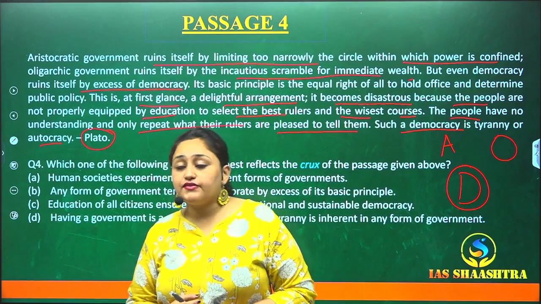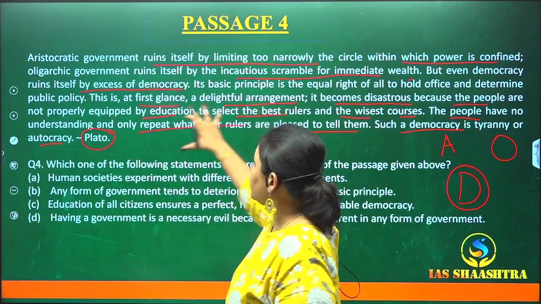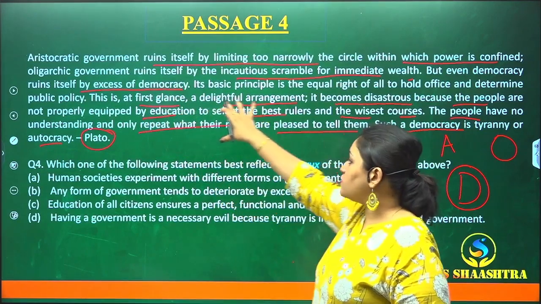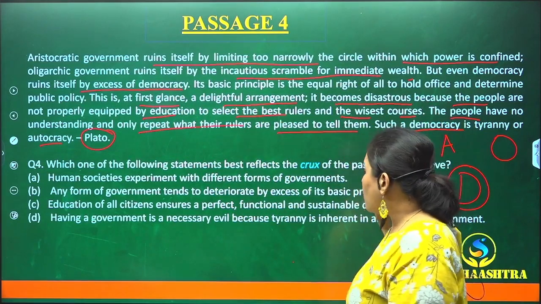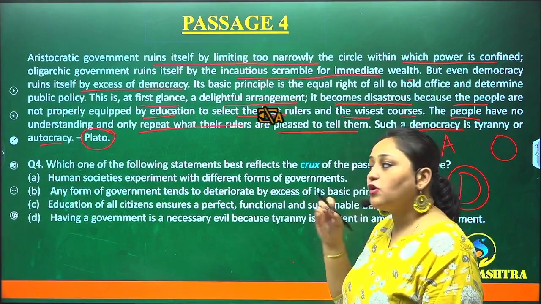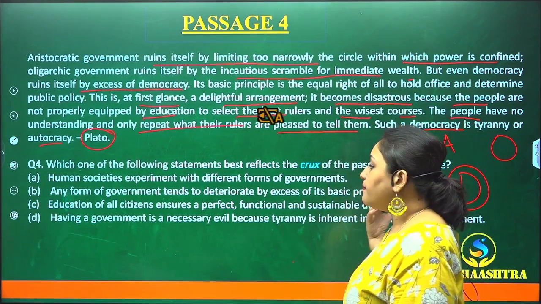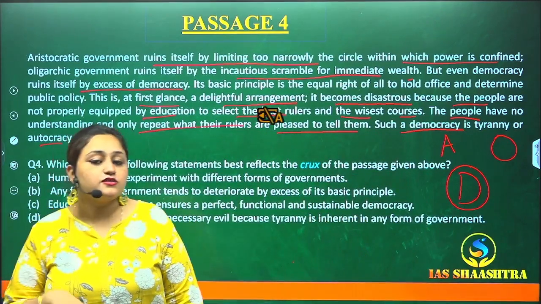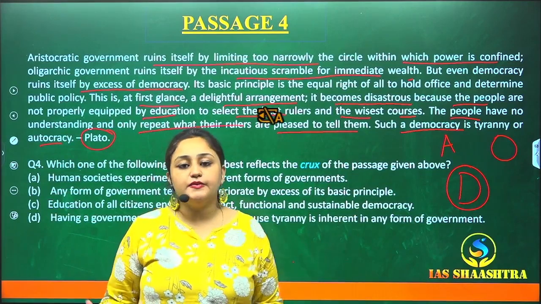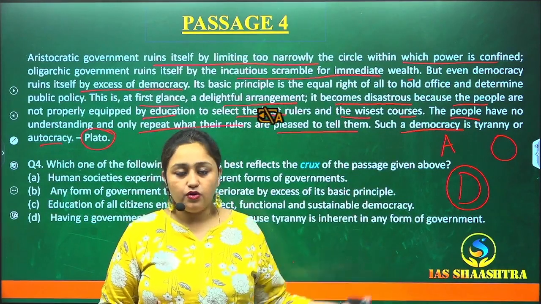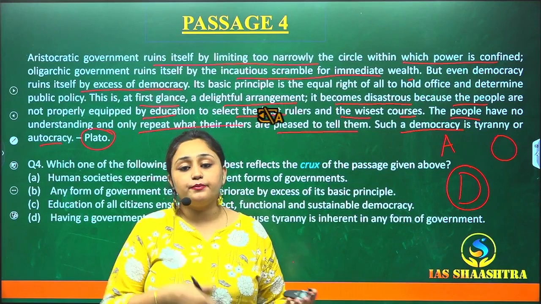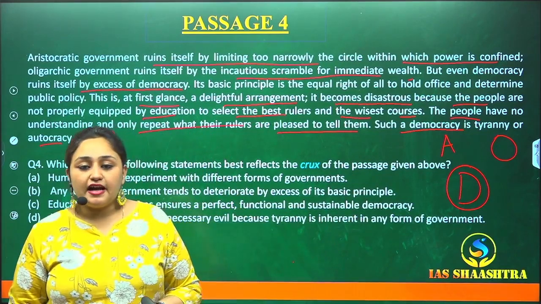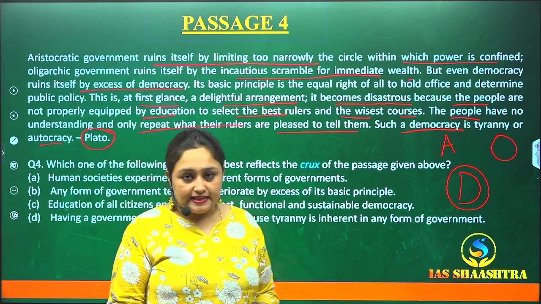And in the process of that, what it is doing has been explained in these few lines. In the course of imposing excess democracy, it is doing all of this. So, by imposing excess democracy, it is also ruining itself. So, the main solution would be that nothing of an excess is good for health. Any of the three governments that have been spoken about, if they start imposing anything of an excess, is not good. Like the democratic government has imposed democracy as an excess, that is not good.